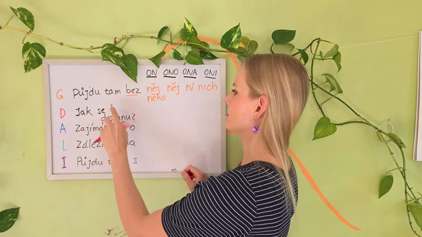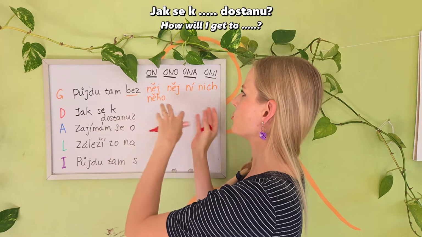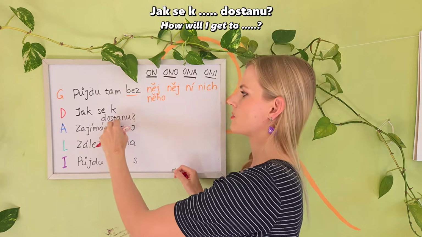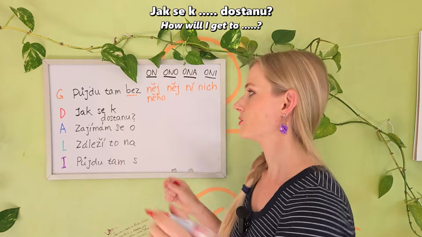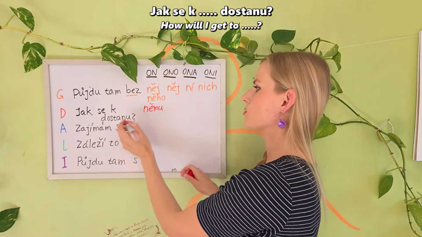Jak se k němu dostanu, for example. How will I get to him? So this last word is supposed to come at the end, but there was no space. So how will I get to him? Jak se k němu dostanu? Jak se k němu dostanu?